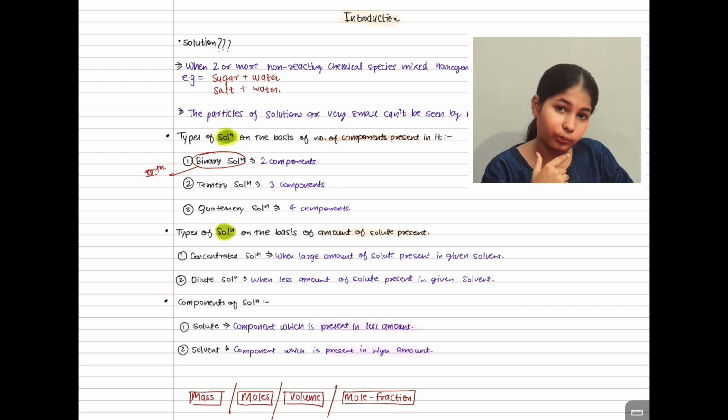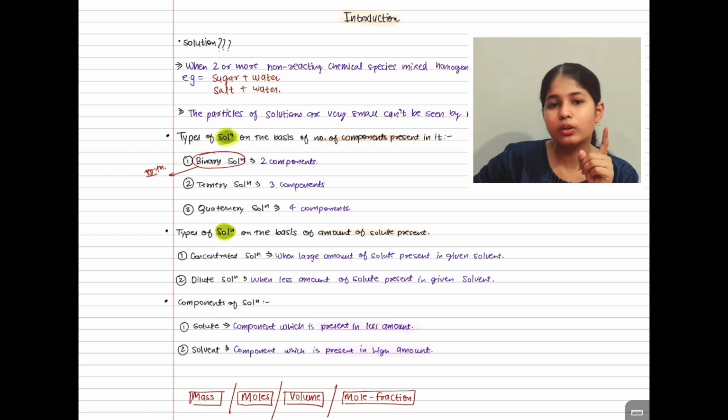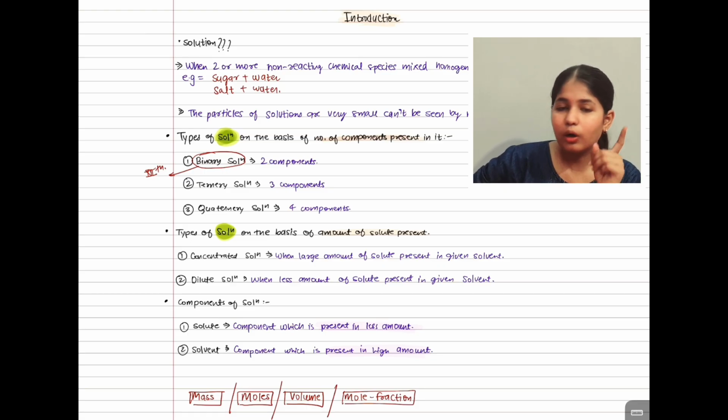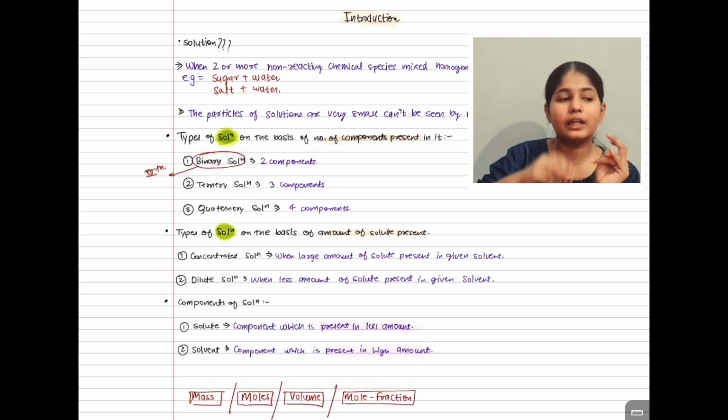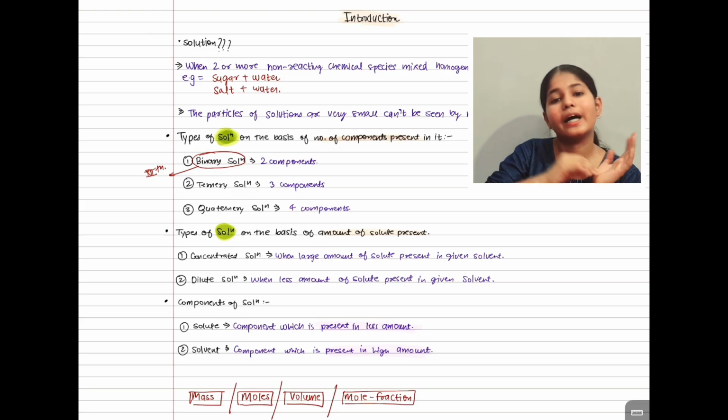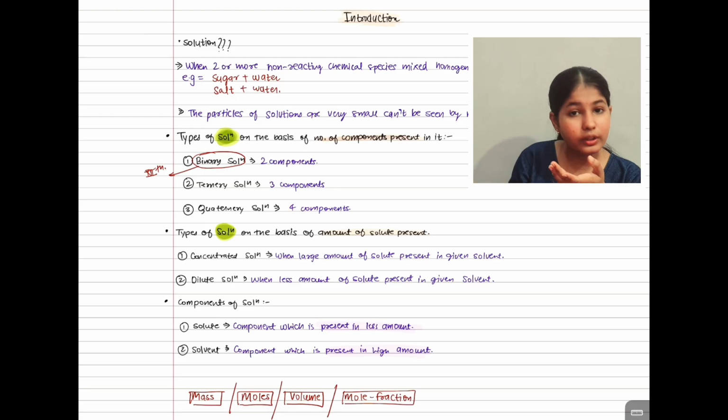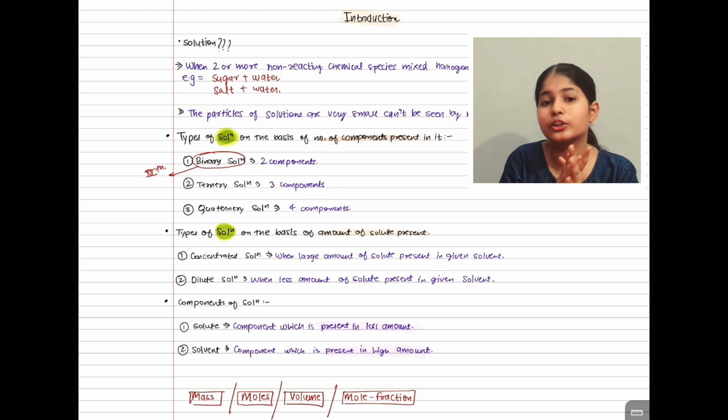So how do I know? First of all, I know because I know the moles concept and how to calculate moles. Also, I have solved the numericals and practiced the questions. So even if you don't know, don't worry. You have to open your class 11th chemistry chapter 1, basic concepts of chemistry.